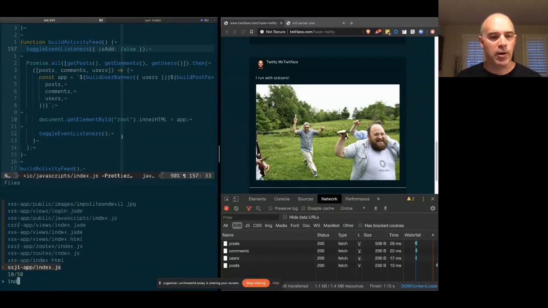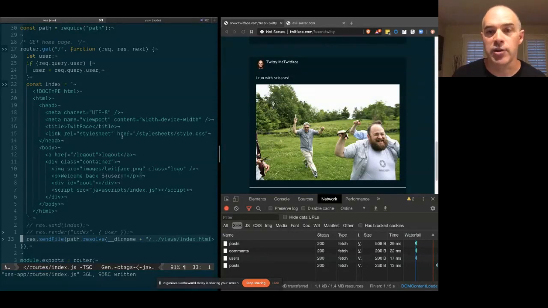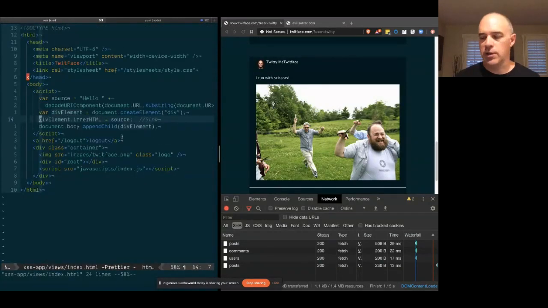So if we look at our index route here, we're going to now turn off the Jade templating engine, and instead, we're just going to send the file out. So this is analogous to a static website that doesn't even have a server component aside from the static web server. And let's go ahead and look at that index file. And in here, we've got a script tag, and we're doing something similar to what we did in our template literal. We are reading from the URL, the user parameter. We're going to insert this hello and the user parameter as the inner HTML of a div and just append that to the body. So let's see what that looks like.